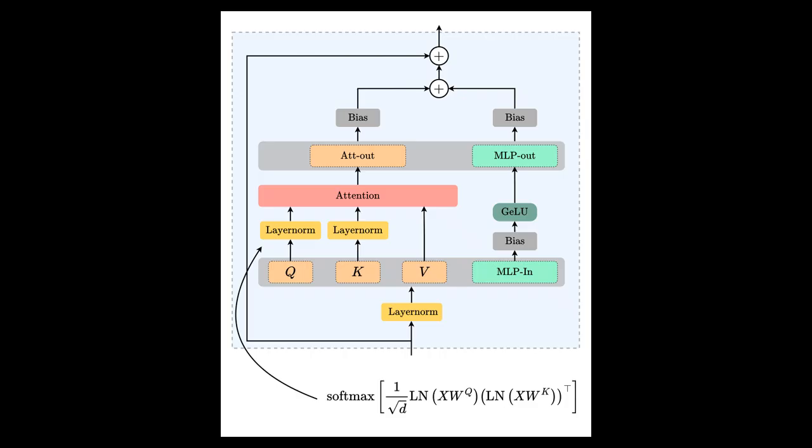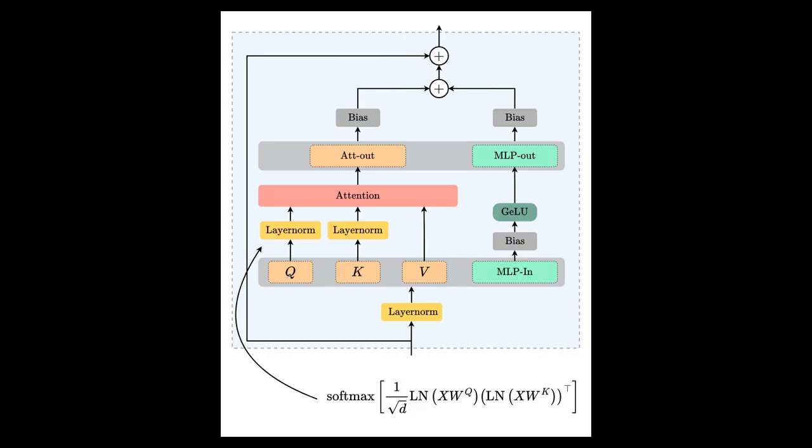So to explore this, researchers built ViT-22B, a vision transformer with 22 billion parameters, and the largest dense vision model created at that time. But scaling was not straightforward. When they tried to train large models using standard transformer design, training became unstable. Loss suddenly diverged because attention logits grew too large, causing attention to collapse into nearly one-hot patterns. So the key contribution is not just size, not just scaling, but how to make scaling stable.